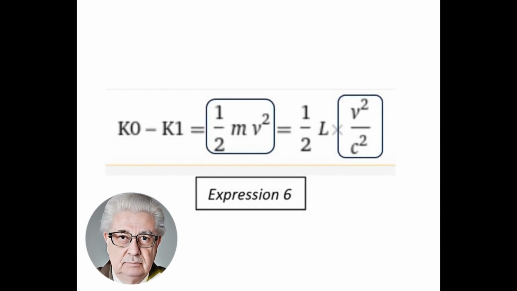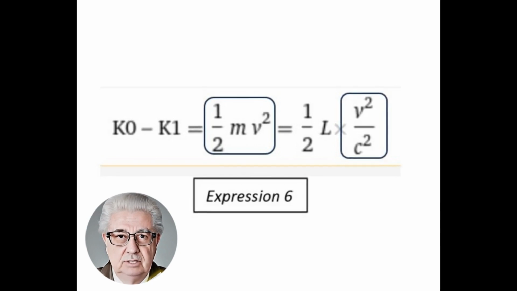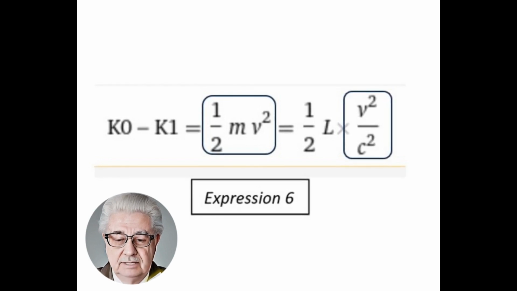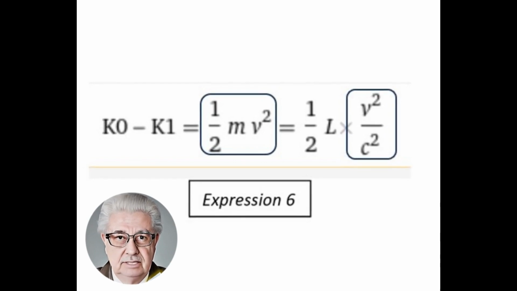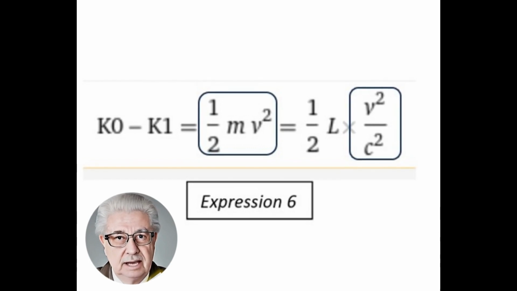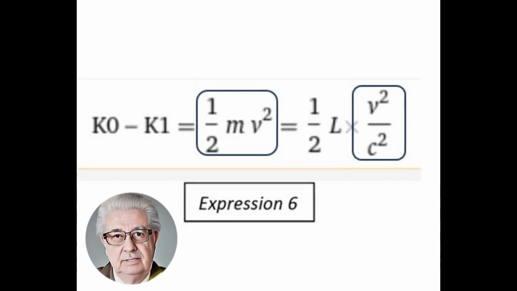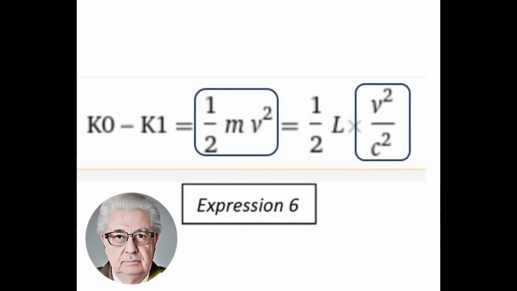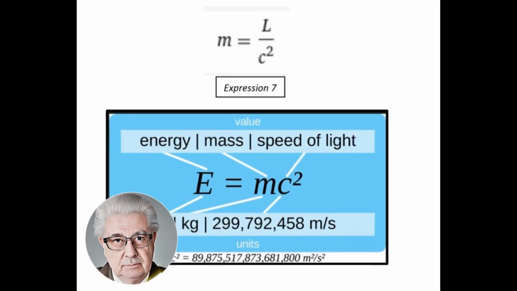Other question. So from the theoretical framework of Einstein's special relativity and in the specific conditions that occurred in its derivation, would this expression 6 remain? Yes, in the theoretical framework of Einstein's special relativity and in the specific conditions that occurred in its derivation, the decrease in kinetic energy of the body can be reiterated as expression 6. However, it is important to note that this expression is valid only under specific conditions and that its application must be careful. Would the equivalence of mass and energy finally be expressed with expression 7?